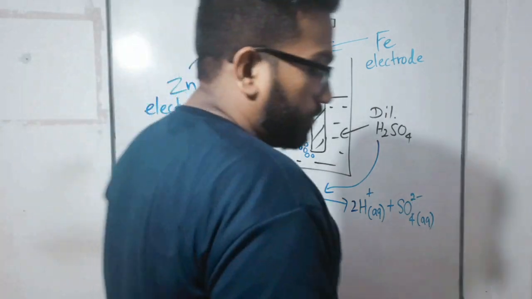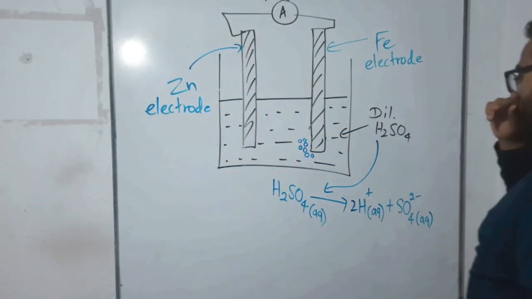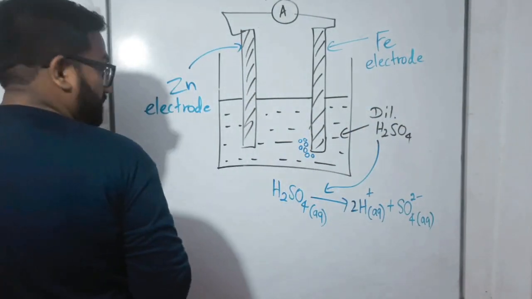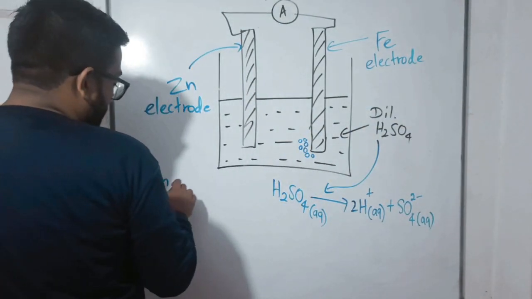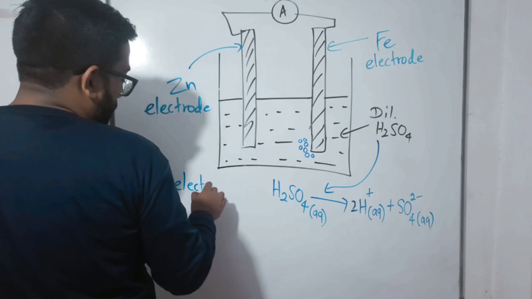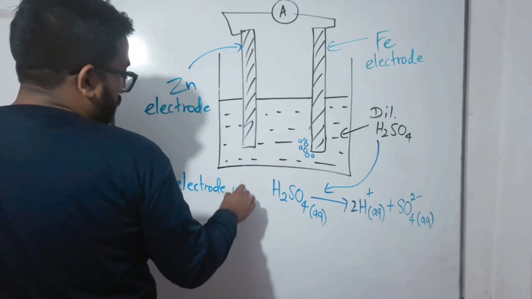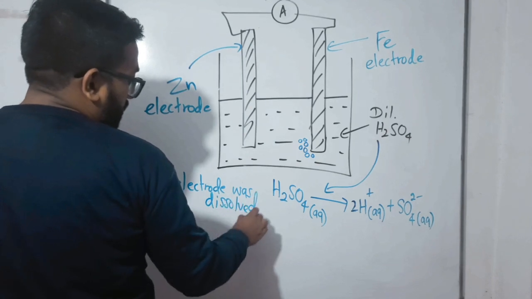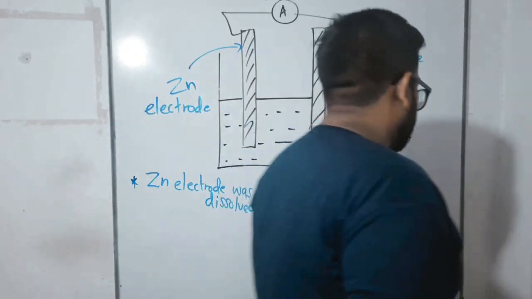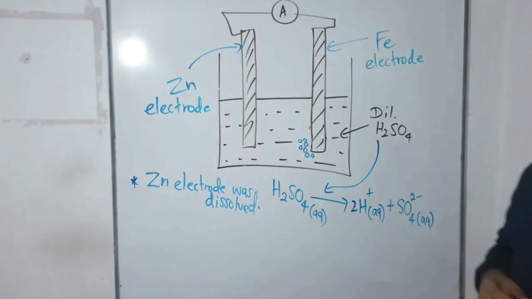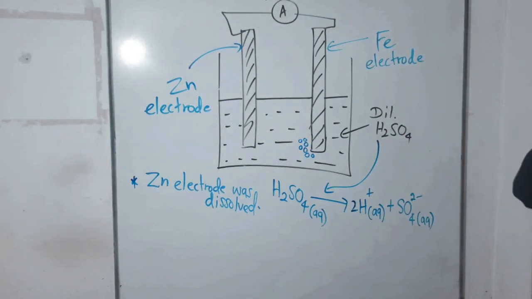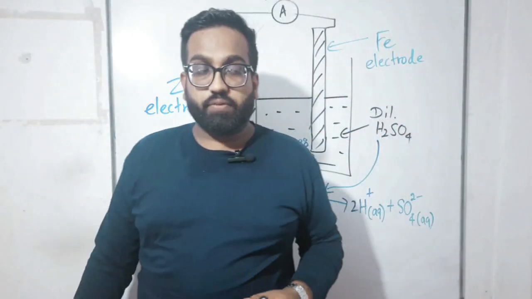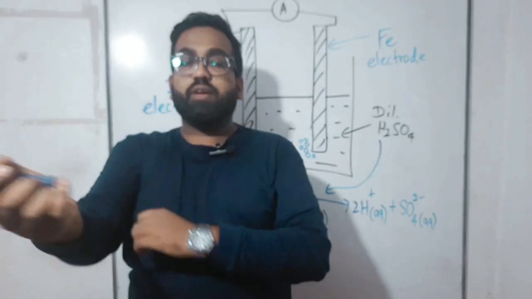Now what was our first observation? I forgot that one. The first observation: the zinc electrode was dissolved. Sorry for that, I forgot it. So what are the three observations we are aware of right now?